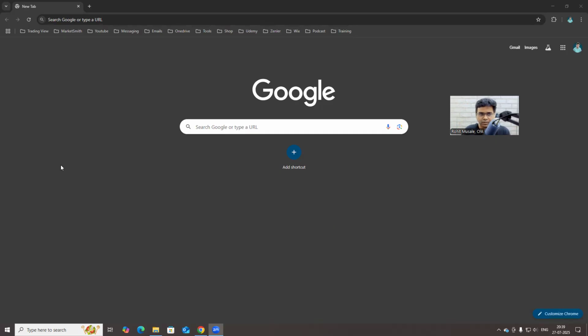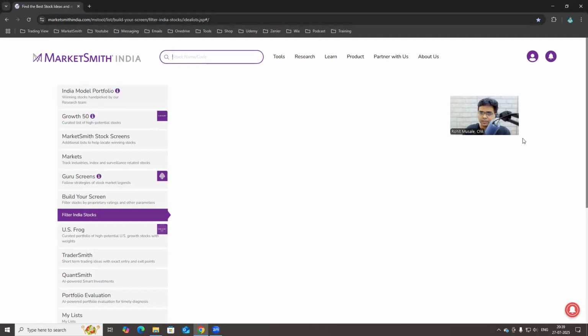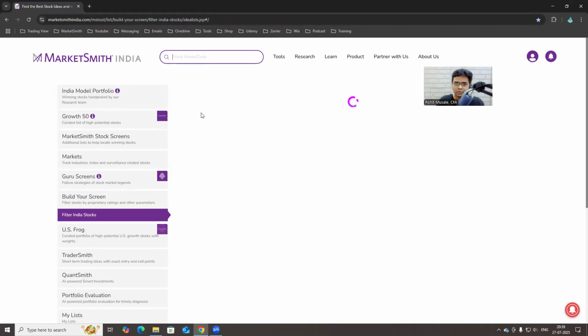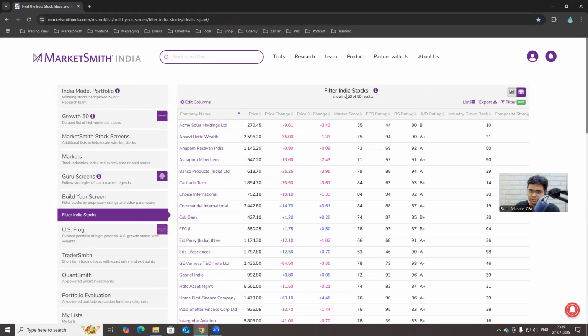For example, if I go to my evergreen filter, I've made a bookmark here. By the way, I'll sort this by alphabetical order. You see this number, this is 50 now. This number last week was 72. Now suddenly it's become 50. So where did the remaining 22 stocks go?